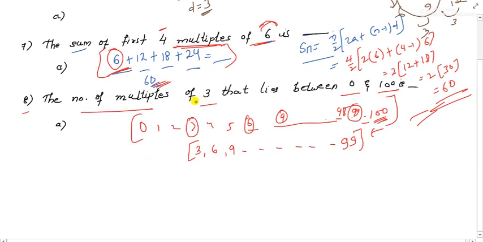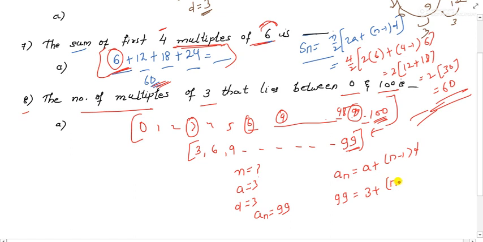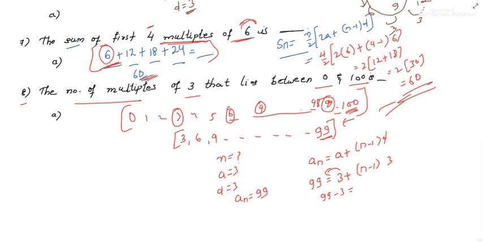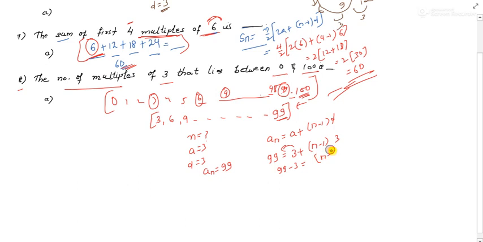Now we have to find n, how many numbers are there. Here a is given as 3, d is also 3, and an, the nth term, is 99. So directly use this formula: an equals a plus n minus 1 into d. So this is 99, this is 3 plus n minus 1, the value of n is unknown, and d is also 3. So 99 minus 3, if you bring it to the LHS, it gets subtracted. Now this is n minus 1 into 3, so this becomes 96, which is equal to n minus 1 into 3.